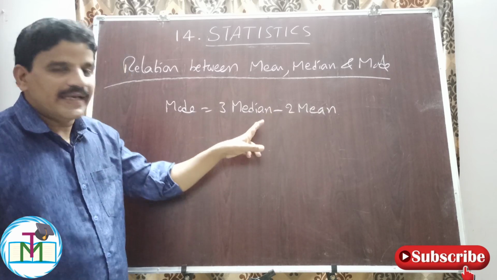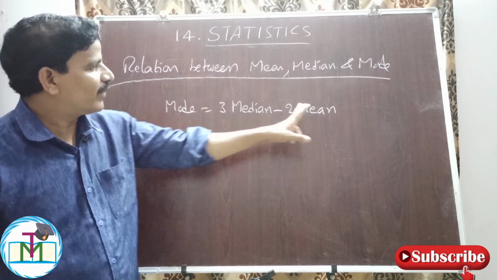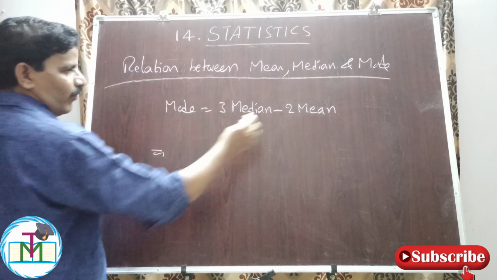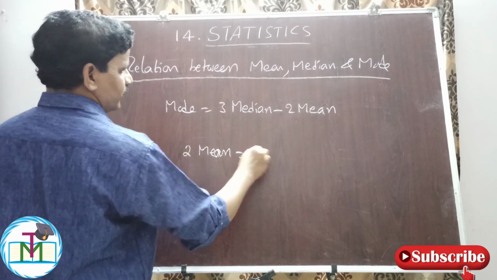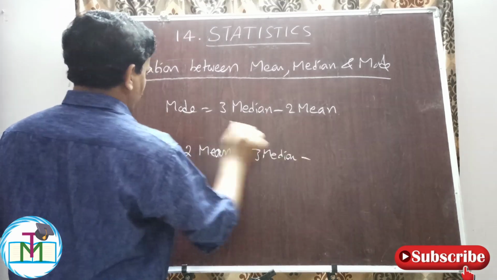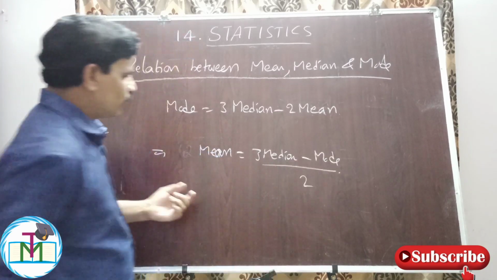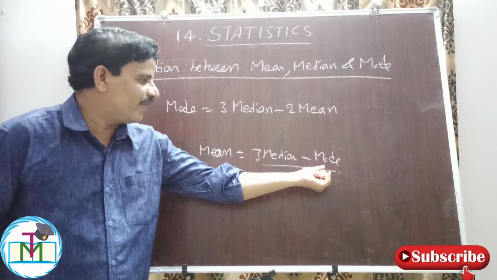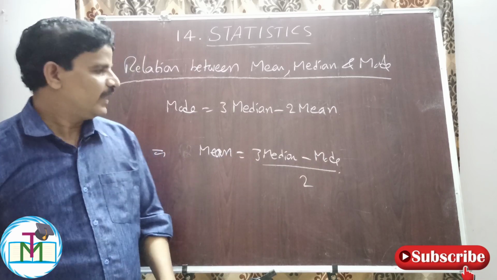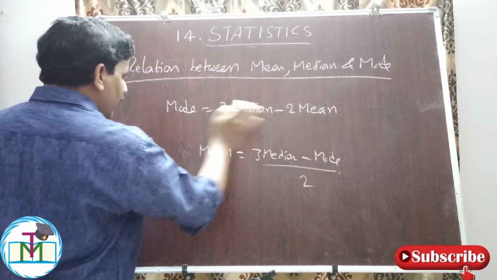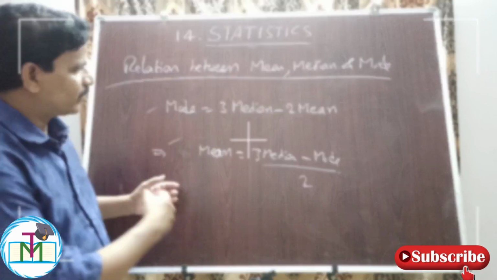When mean and median are given, we can calculate what? Mode. Similarly, when mode and median are given, we can find what? Mean. How? See here. When minus 2 mean comes this side, it becomes 2 mean is equal to 3 median minus mode. When I take this 2 across, here I will get what? Mean. So therefore, when median and mode are given, mean is calculated by 3 median minus mode by 2. Similarly, when mean and mode are given, we can find what? Median. So these are very, very important formulas for polyset.